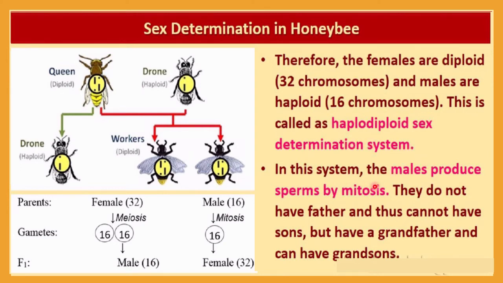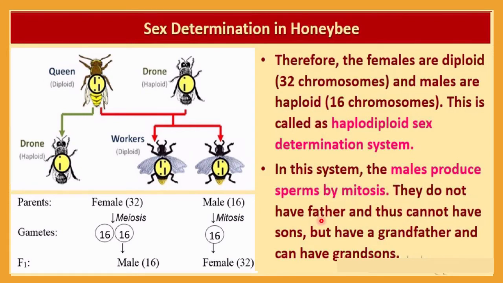In this system, the males produce sperms by mitosis. You must be very clear why here mitosis. Only by using mitosis does the male produce sperm cells, because the male itself has a haploid number of chromosomes. And you know very well, if haploid is already there, then there is no chance of meiosis. That's why here the male will produce sperm cells by using mitosis.